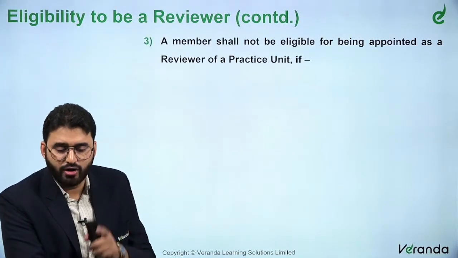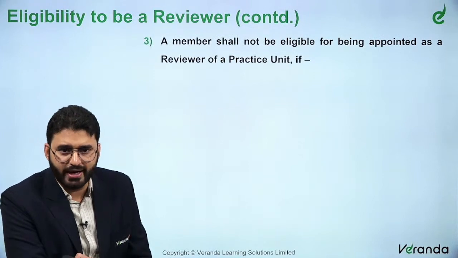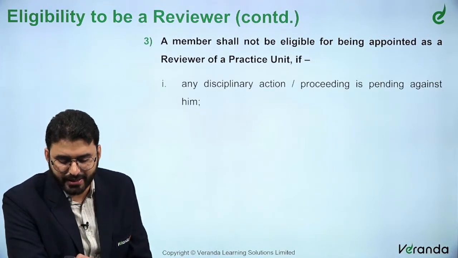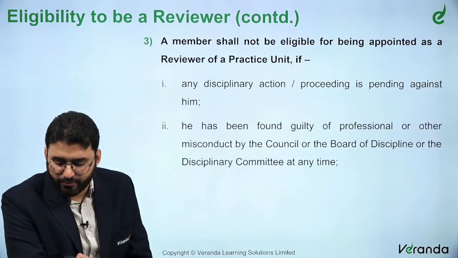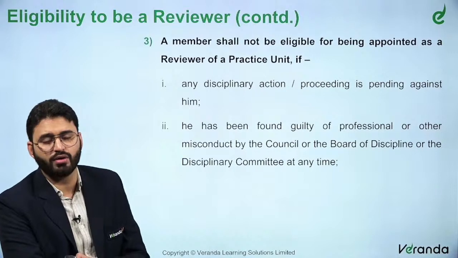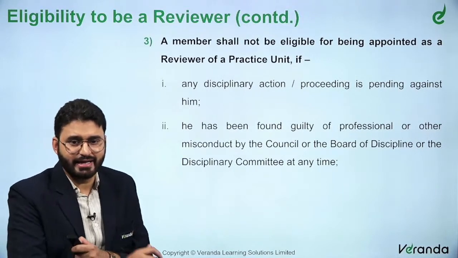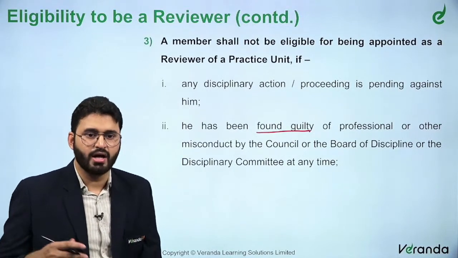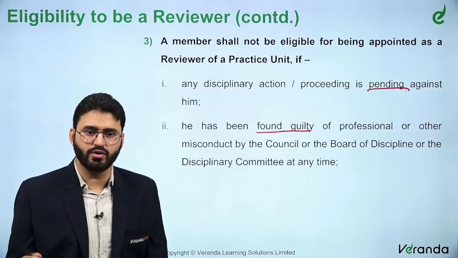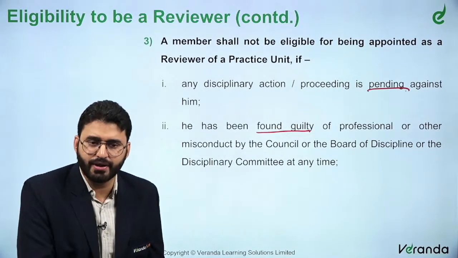Right, a member shall not be eligible for being appointed as a reviewer of a practice unit if any disciplinary action or proceeding is pending against him, or he has been found guilty of professional misconduct or other misconduct by the council or the board of discipline or the disciplinary committee at any time. So, even if it is in process, he is out, pending, and even if he is found guilty, he cannot be eligible for becoming a peer reviewer, right.